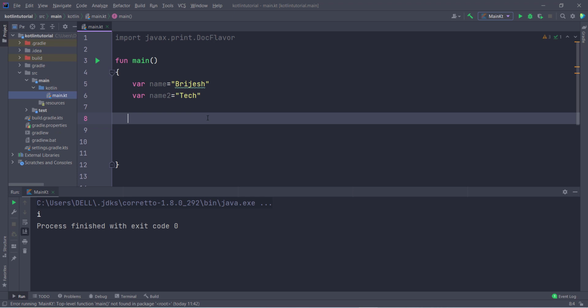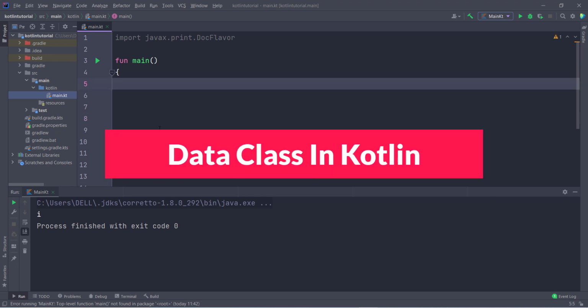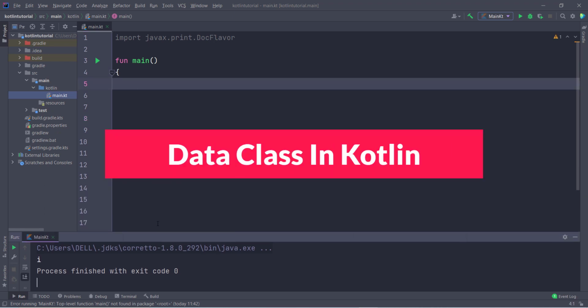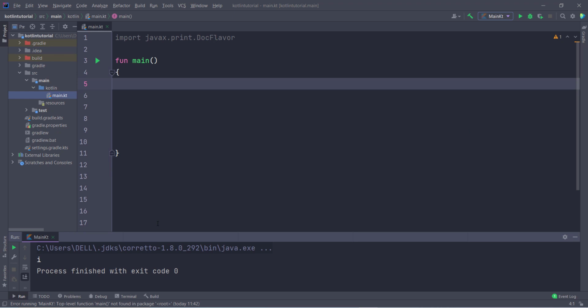Now the last thing, which is the most important thing, data class in Kotlin. When you want to deal with the data of a class, not with the data object of the class, then we can use the data class in Kotlin.